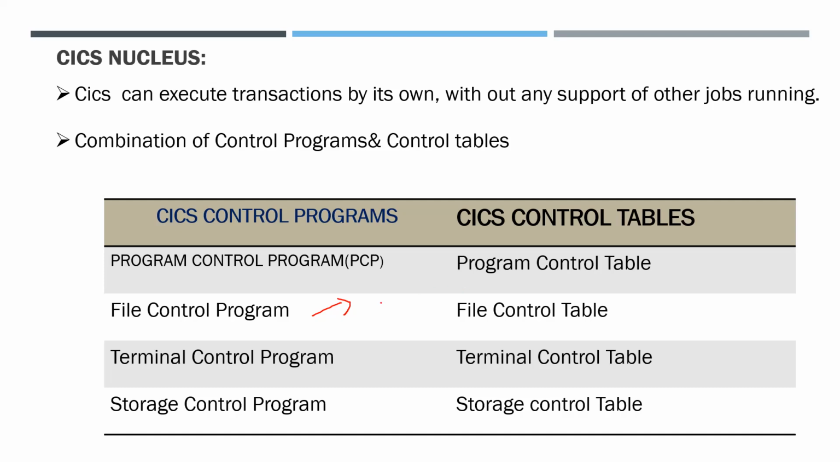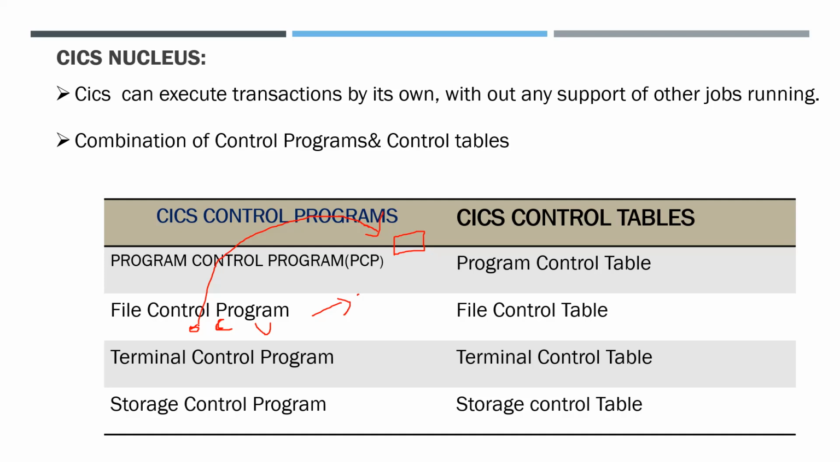Suppose I want to open a file. Then the file control program consists of programs to open a file, close a file, and update a file. I want to open a file here. Then I will call the open file program from the file control program into the address space, and I will run that program.